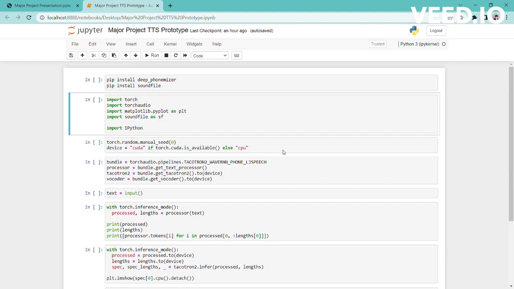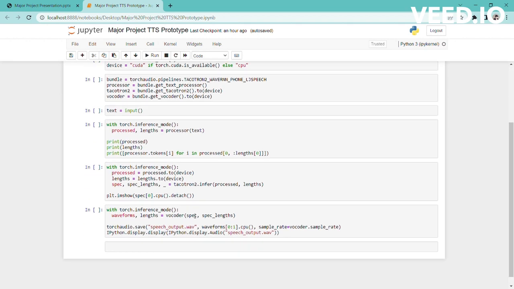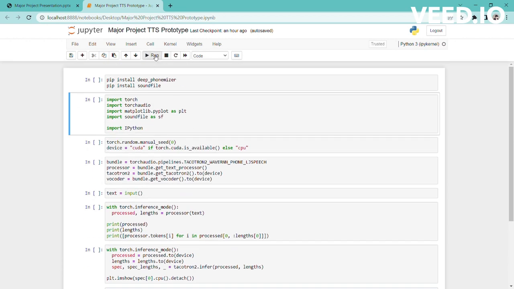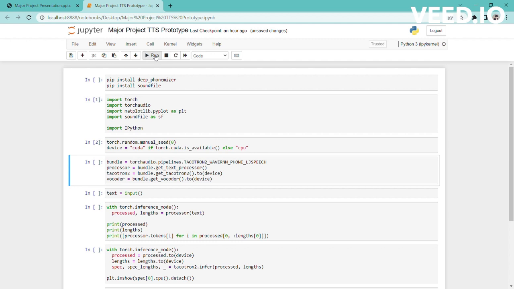I'd like to present the prototype that we have generated. This is the project that we have created for now. This is a very short prototype model. The first thing we do is import all the required libraries. The libraries that we have used are TorchAudio, and for the backend of output generation we have used SoundFile. As I present it, I am going to run it in the background. So after importing, what we do is